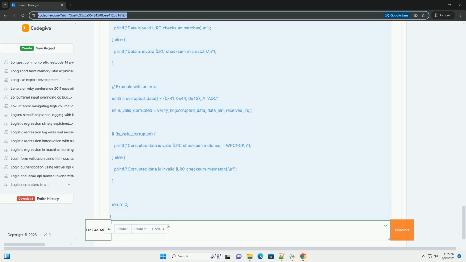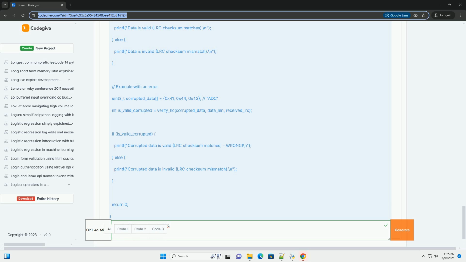Example usage: the code demonstrates how to use the functions. It calculates the LRC for ABC, prints the data and checksum, and then simulates the receiving side by verifying the checksum. It also shows how a single bit error in the data causes the checksum to fail. Code example, C. Explanation of the C code.